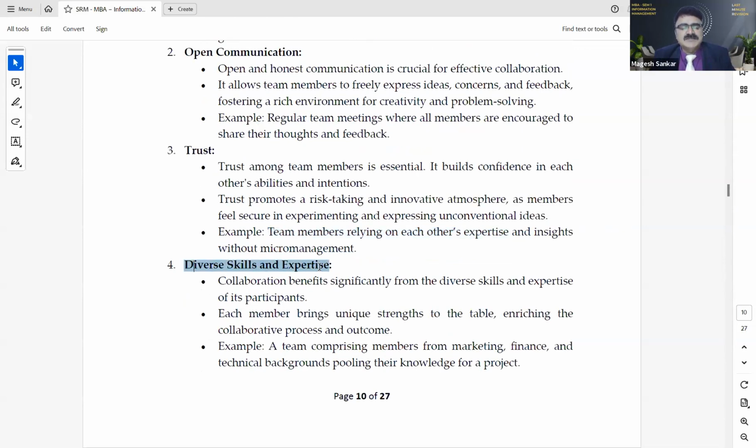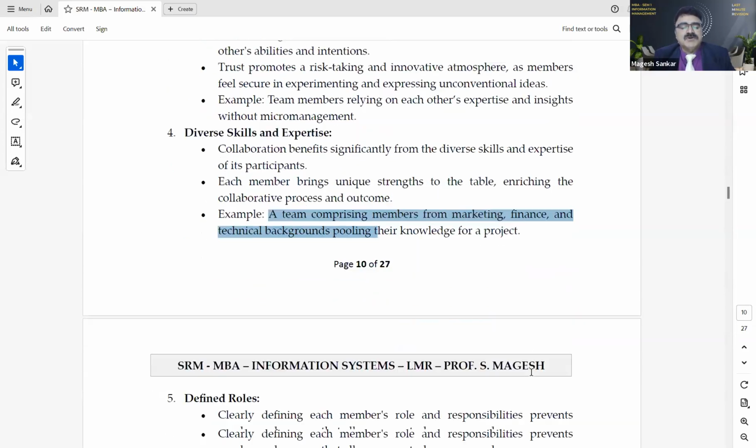Now, diverse skills and expertise. Collaboration benefits significantly from the diverse skills and expertise of all its participants. Each member brings unique strength to the table. So this one is an important keyword: each member, unique strength to the table. For example, a team comprising members from marketing, finance, and technical backgrounds pooling their knowledge for a project. So among themselves, they can pool their knowledge for the project.